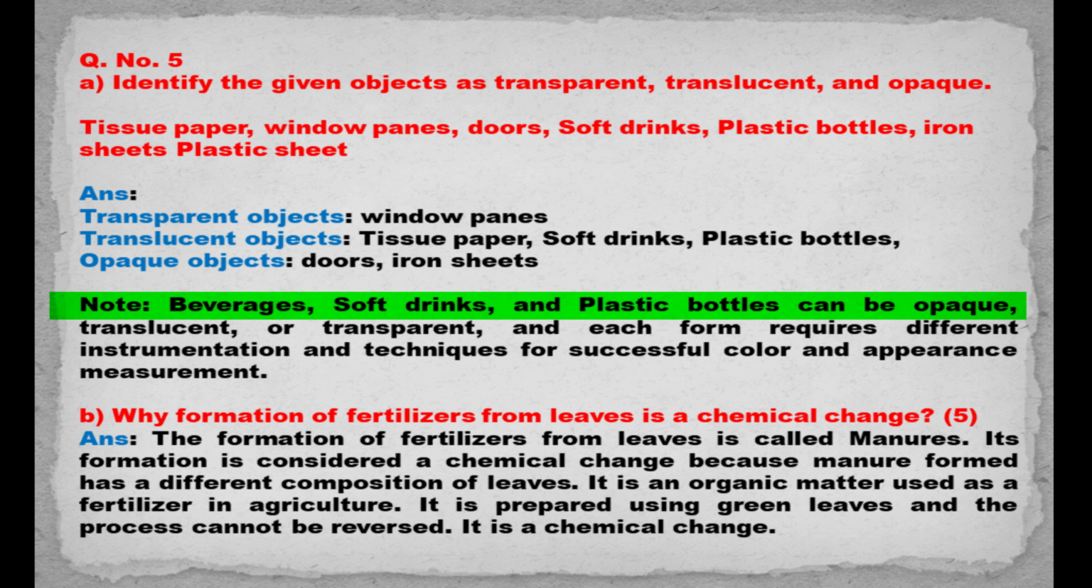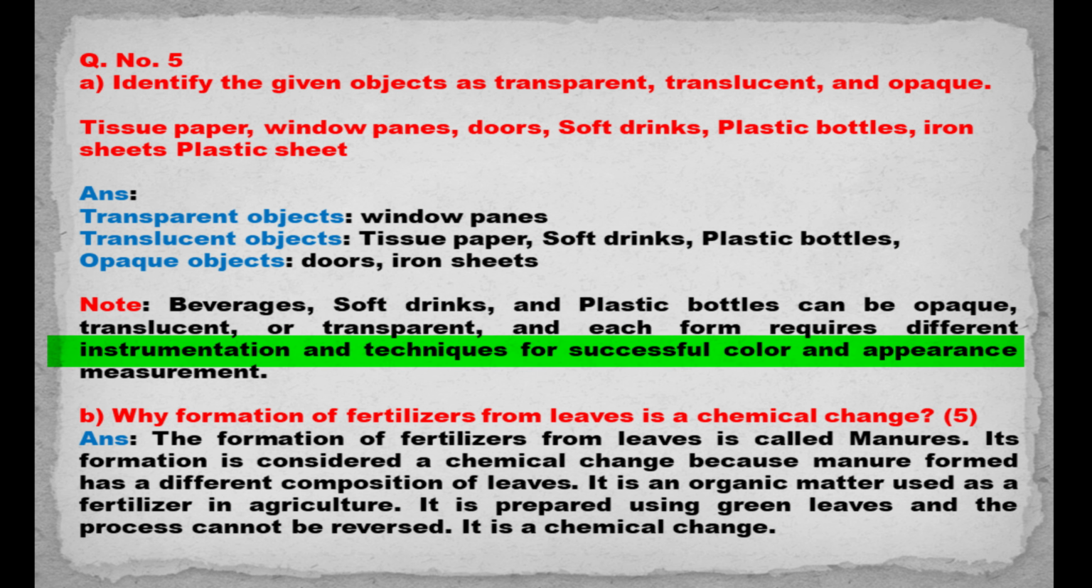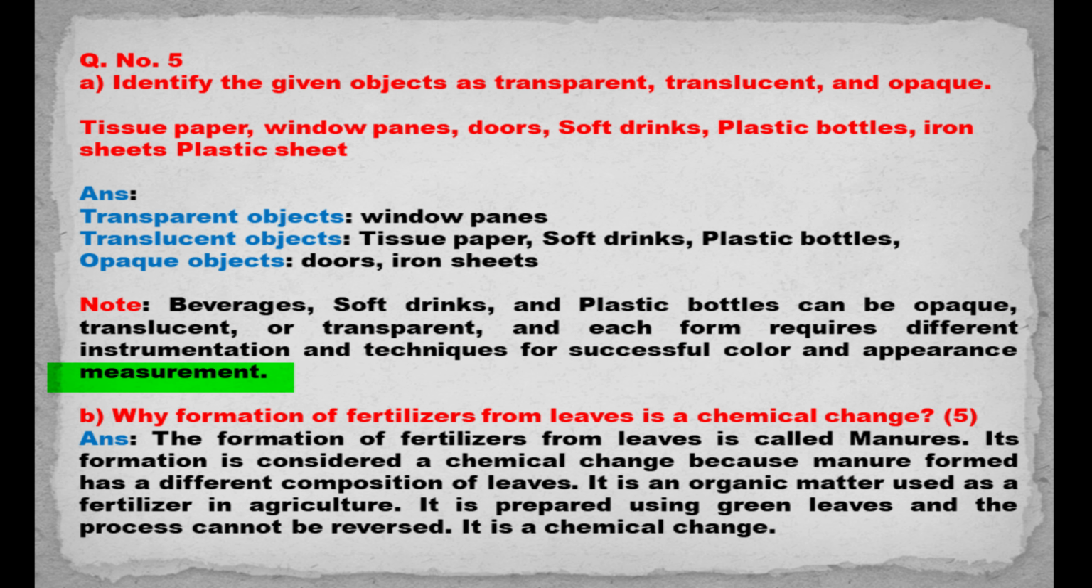Note: beverages, soft drinks, and plastic bottles can be opaque, translucent, or transparent, and each form requires different instrumentation and techniques for successful color and appearance measurement.